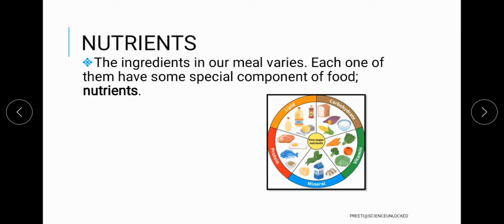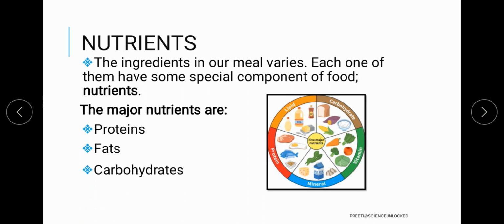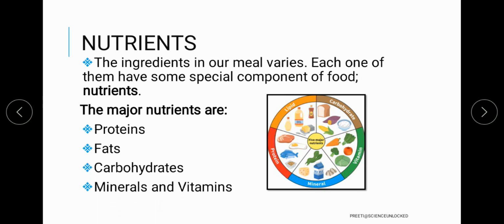So these nutrients are broadly categorized, where 5 major categories are observed, and there is another, secondary category that has 2 more components. The major ones are proteins, fats, carbohydrates, vitamins and minerals. These 5 are mainly considered the major nutrients.